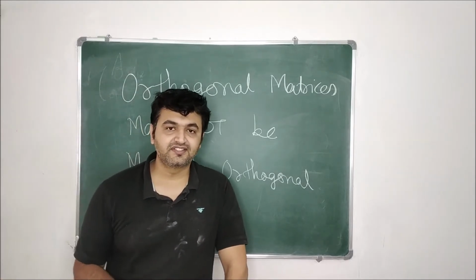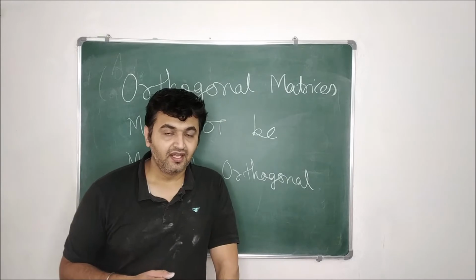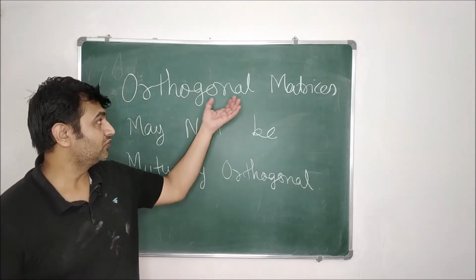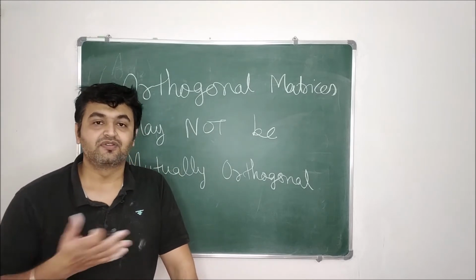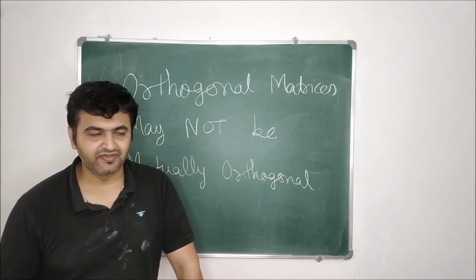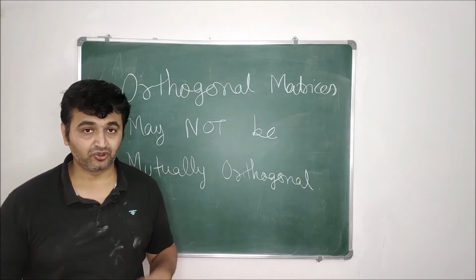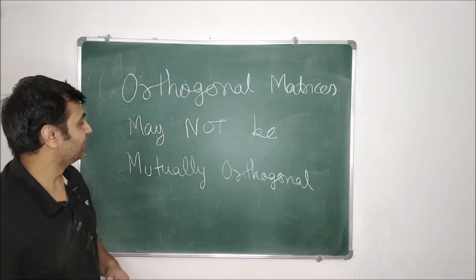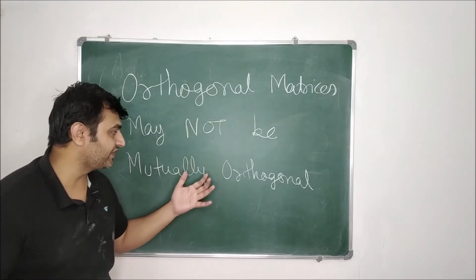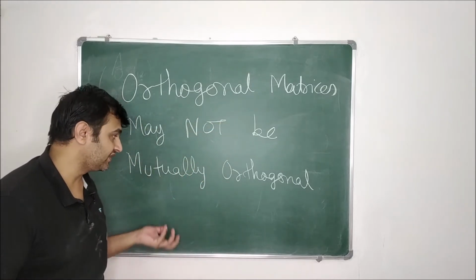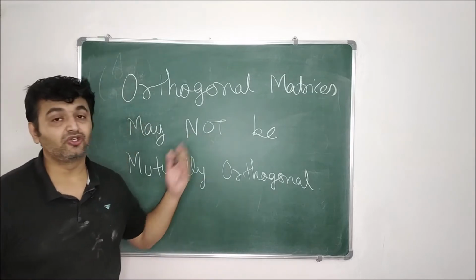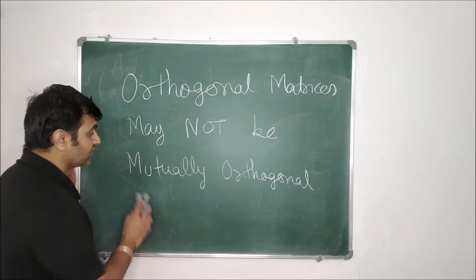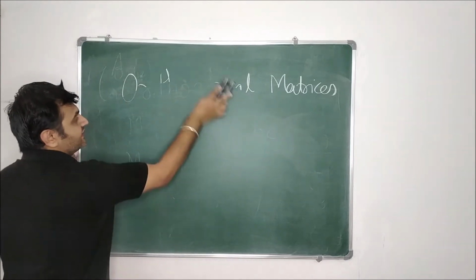When I recorded the lecture on inner product spaces, we saw the inner product on matrices, and separately we also saw the notion of orthogonal matrices. One of my friends, our colleague, asked me: is there any connection between orthogonal matrices and mutually orthogonal vectors? The answer is no. Orthogonal matrices may not be mutually orthogonal, and similarly, mutually orthogonal vectors need not be orthogonal matrices. Let me give you examples both ways so that you will see there is no connection between them.